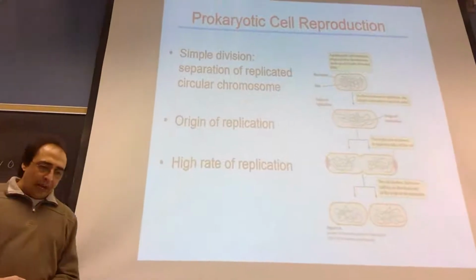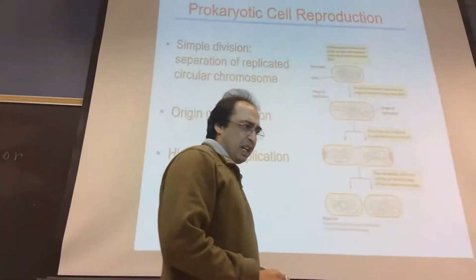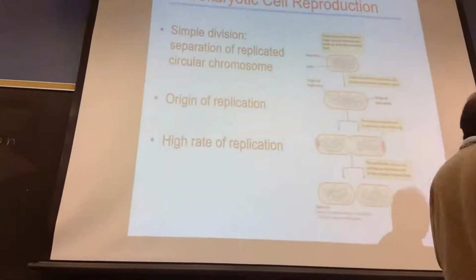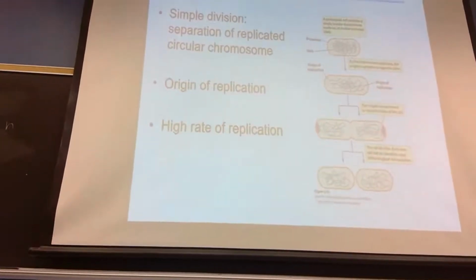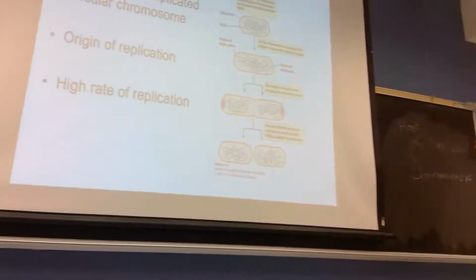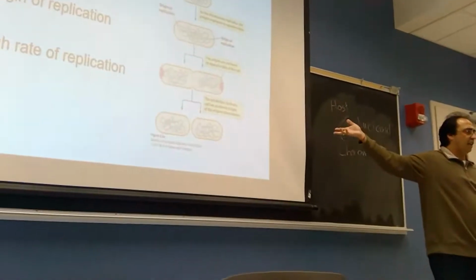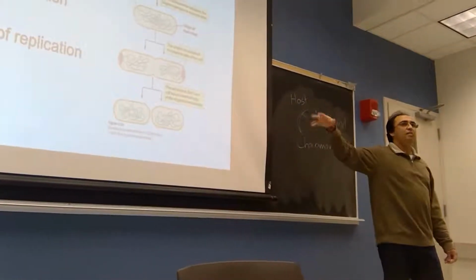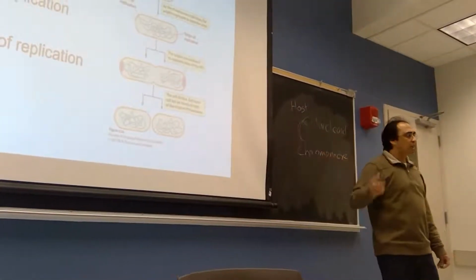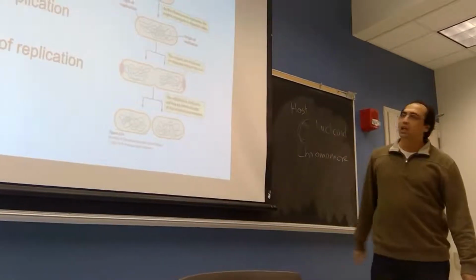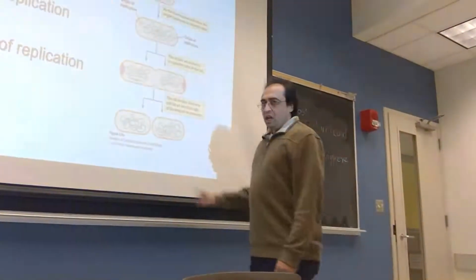Now prokaryotic cell replication, or cell division. It is called cell reproduction, but I can say cell division, because as they are unicellular, their cell division means their reproduction. They reproduce new organisms.